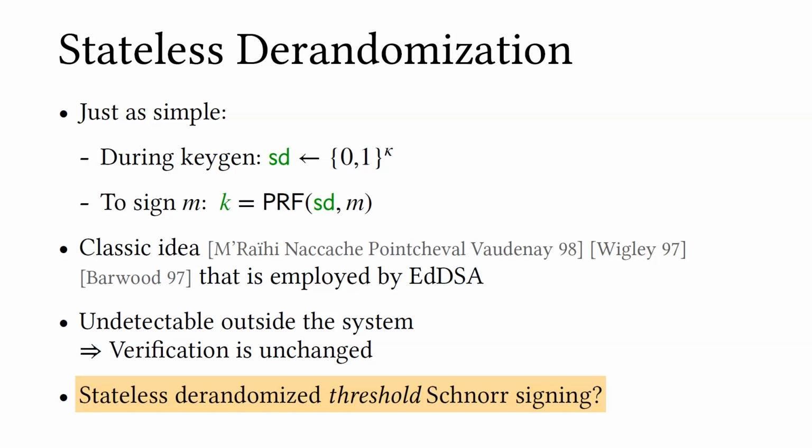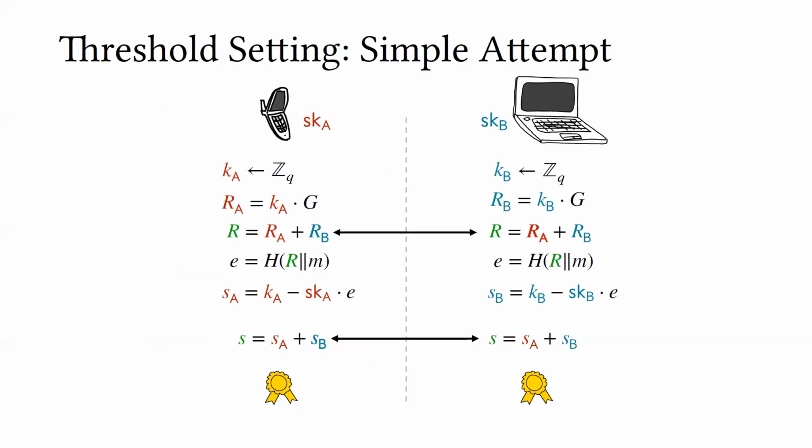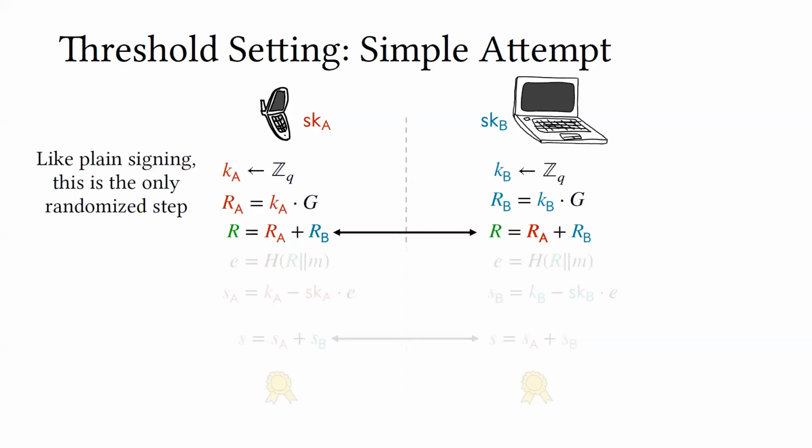DSA uses de-randomized signing. Okay, so this is a simplified version of Schnorr's two-party protocol. I'm going to highlight the part that's important, which is just the first step. Just like in single-party Schnorr signing, sampling a nonce is the only randomized step. In the two-party case, sampling a nonce interactively is the only randomized step. Intuitively, both the devices pick fresh nonces by themselves, and these nonces work as additive shares of the joint combined nonce.